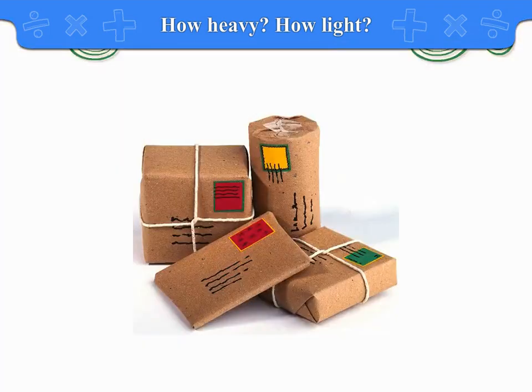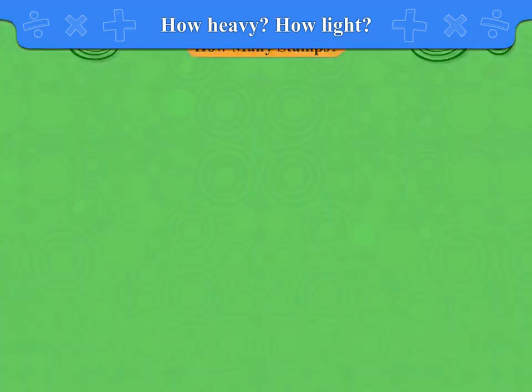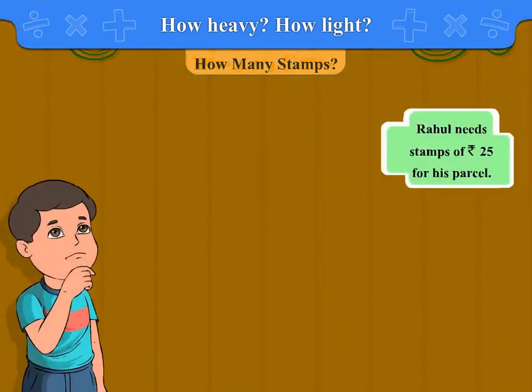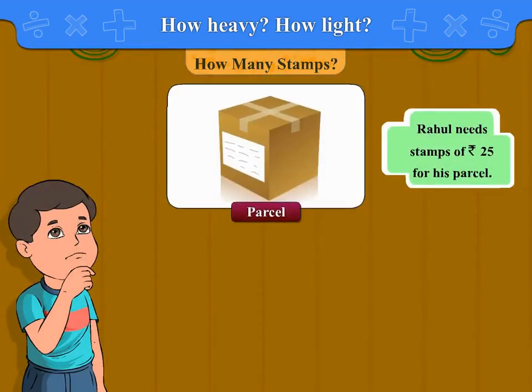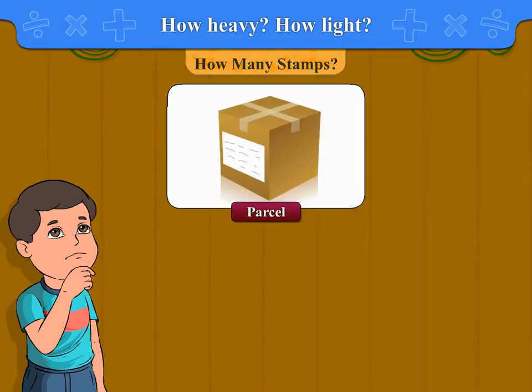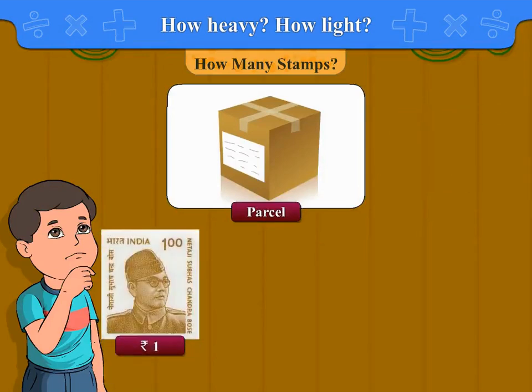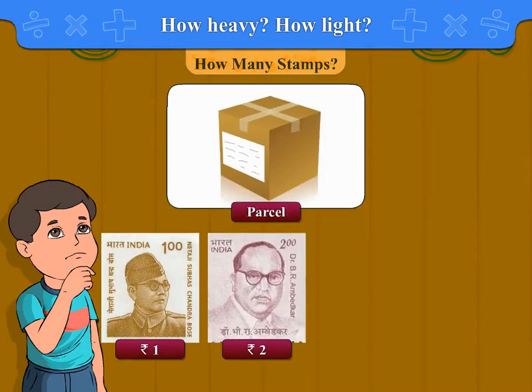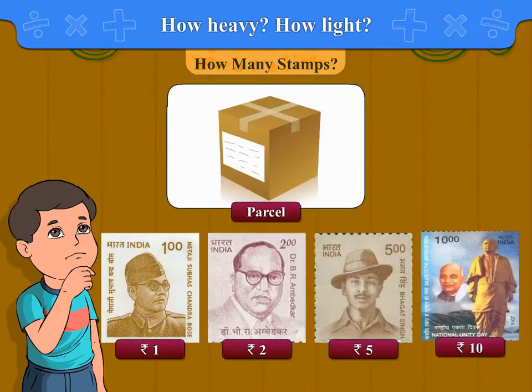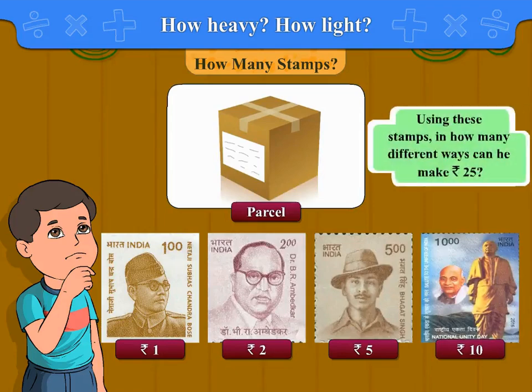Let us understand with an example how different stamps are affixed on a parcel. How many stamps? Rahul needs stamps of rupees 25 for his parcel. He went to the post office. Only stamps of rupees 1, rupees 2, rupees 5 and rupees 10 were there at that time. Using these stamps, in how many different ways can he make rupees 25?